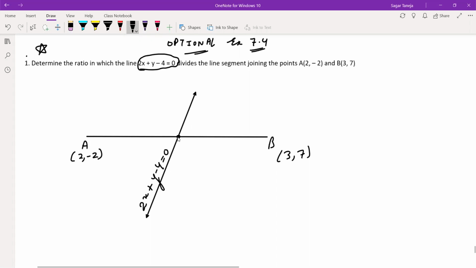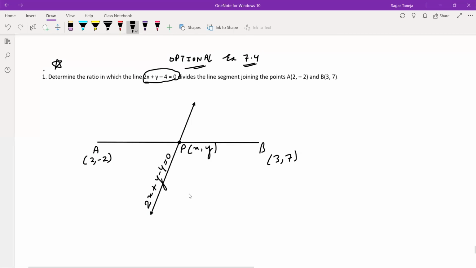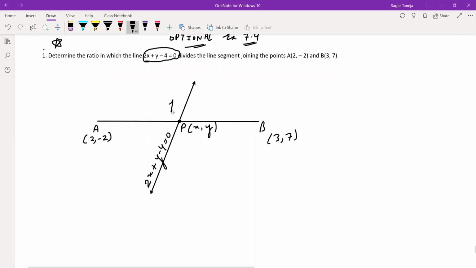Let this point be point P, and the coordinates of this point will be only x and y, because this equation is representing this line. If it is written x and y here, we have to take x and y. If it is written y and z here, we have to take y and z. Whatever variables are written here, those variables only we take at this point. After this, we don't know in which ratio it is dividing, so let the ratio be k ratio 1.